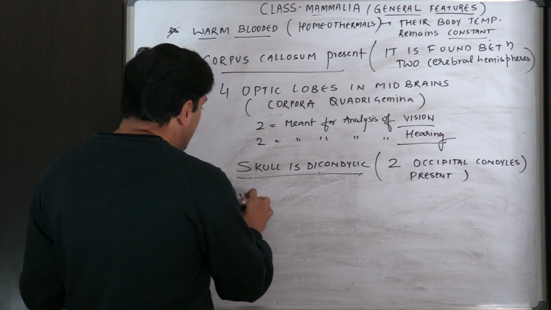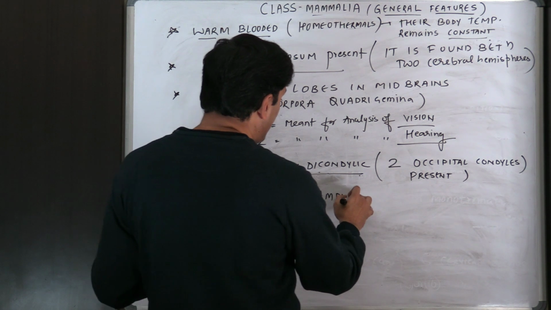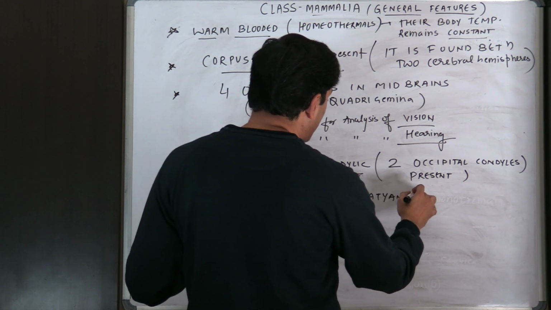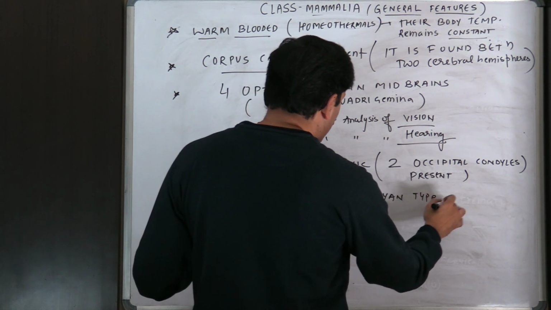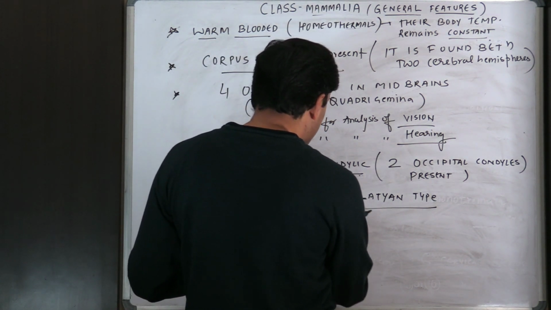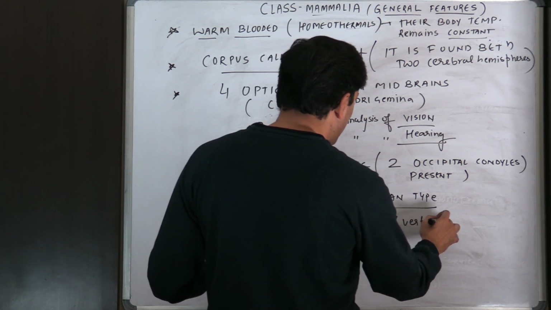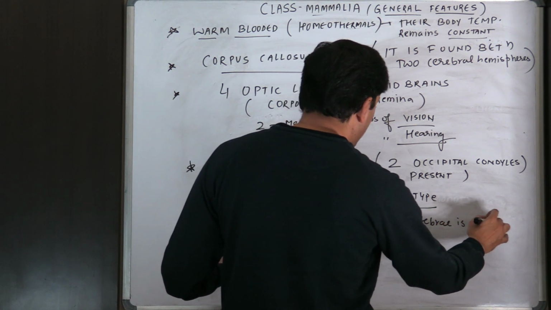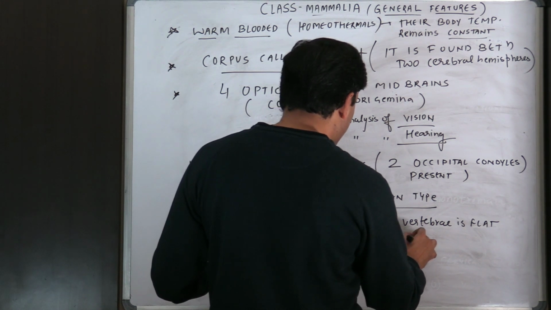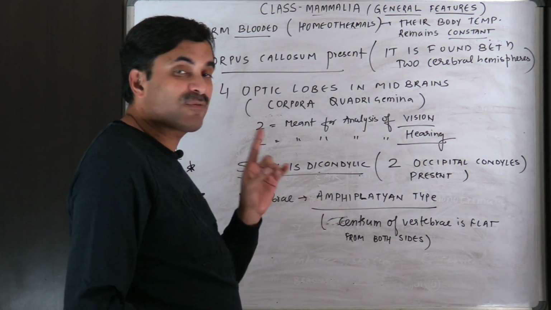Now vertebra is amphiplatian type. Very important. Vertebrae are amphiplatian type. What is amphiplatian type of vertebra? That is, the centrum of vertebra is flat from both sides. Amphi means both. Platian means flat. Centrum of vertebra is flat from both sides.